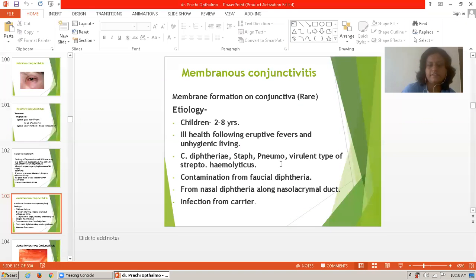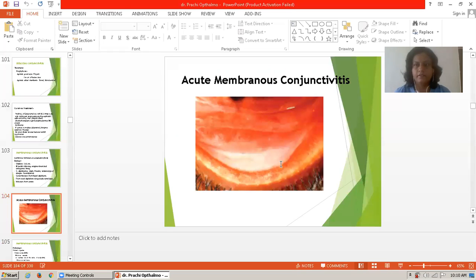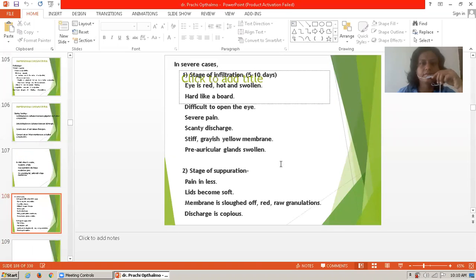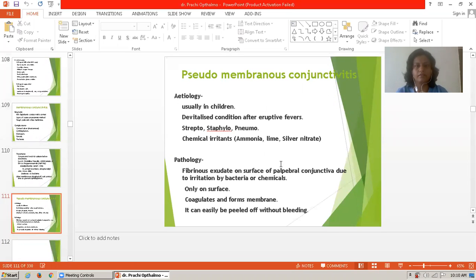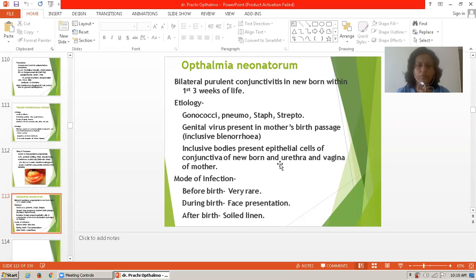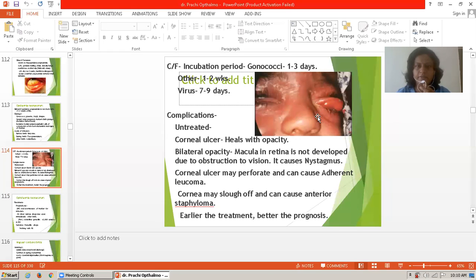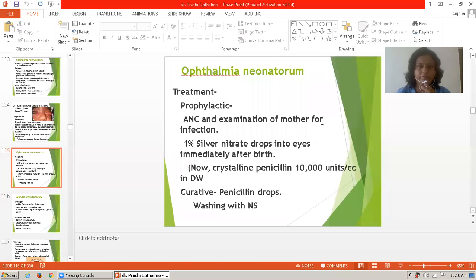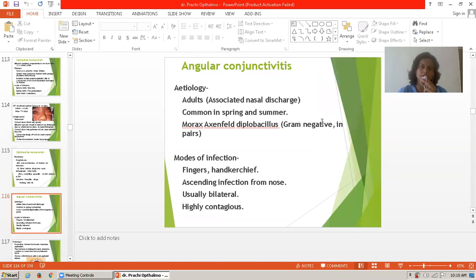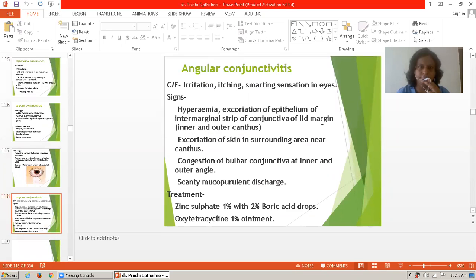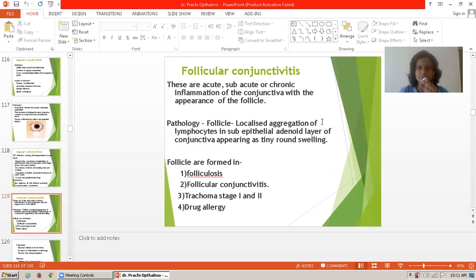Membranous conjunctivitis, then acute membranous conjunctivitis, pseudomembranous conjunctivitis, and ophthalmia neonatorum. This is a diagrammatic presentation of ophthalmia neonatorum. Then angular conjunctivitis. So these topics we completed last week.